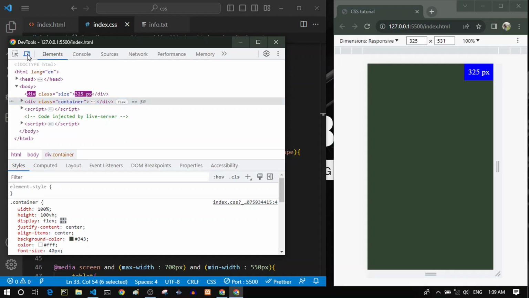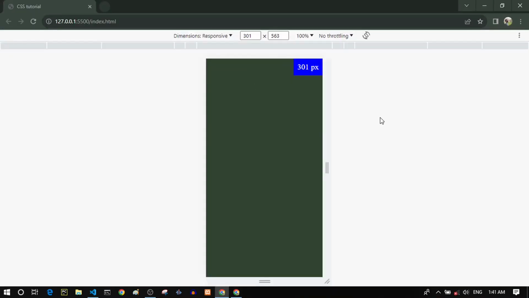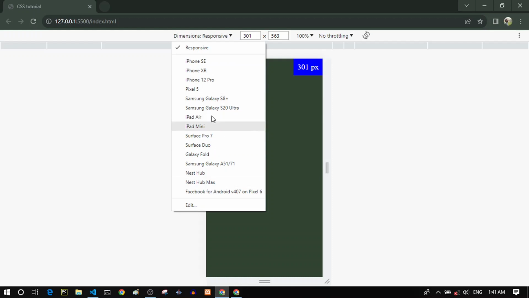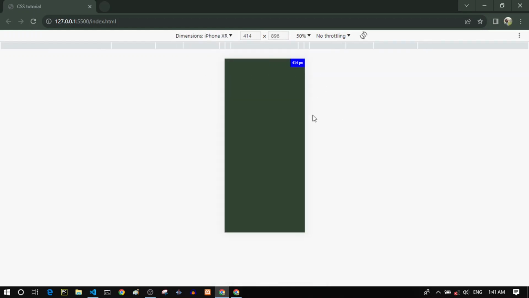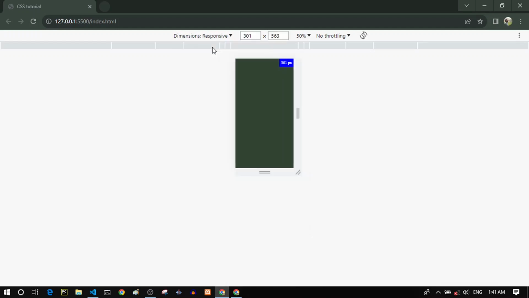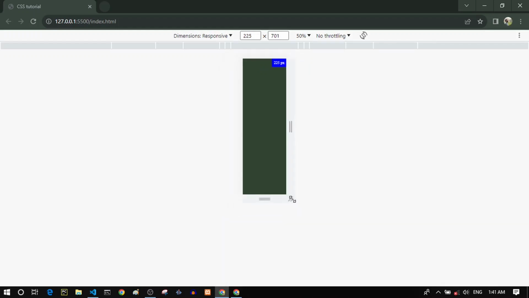If I click right here, you can see that it shows a different screen for me, and right here I can pick any device that I want. So this is, for example, an iPhone screen size, so it will be very accurate, or I can just select responsive so that I can have my own screen size. So let's make it very small like this.